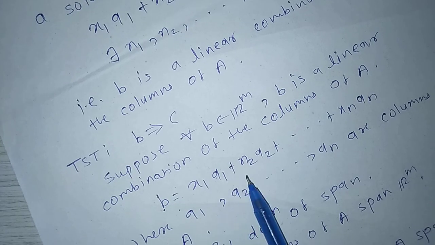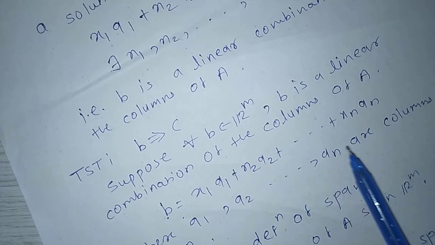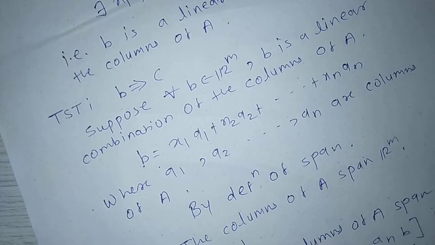Columns of A span R^m means b equals x1 a1 plus x2 a2 plus and so on plus xn an, which means there exist values of x1, x2 and so on, xn.